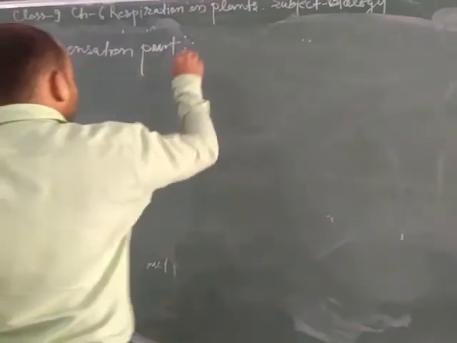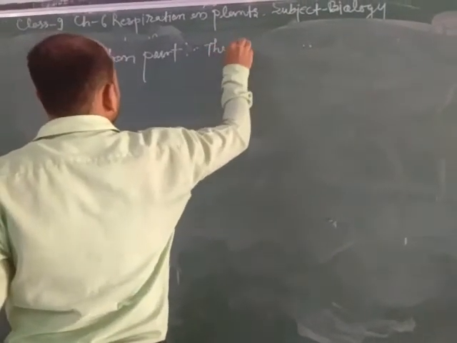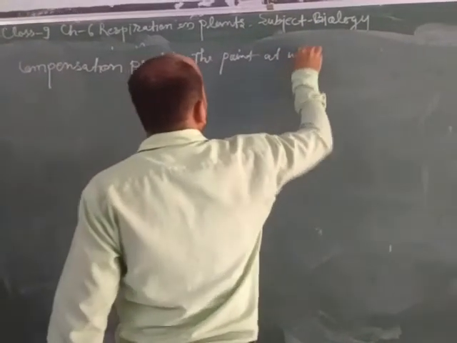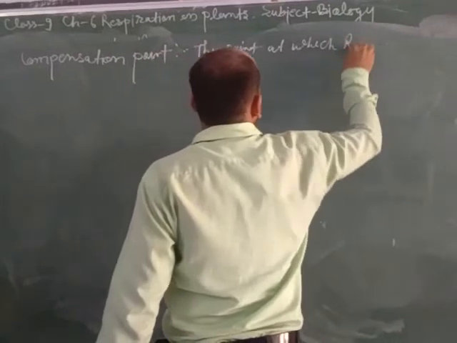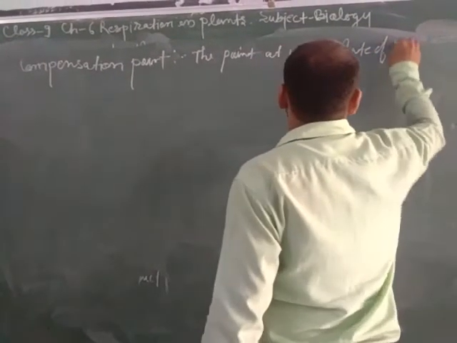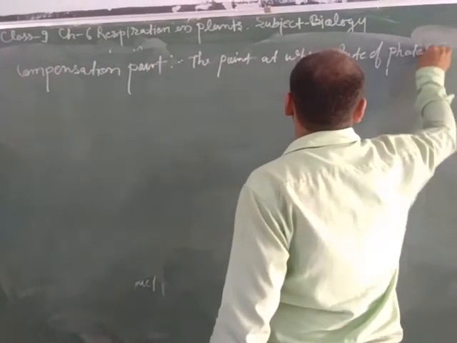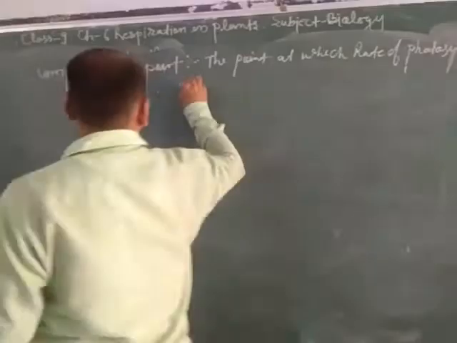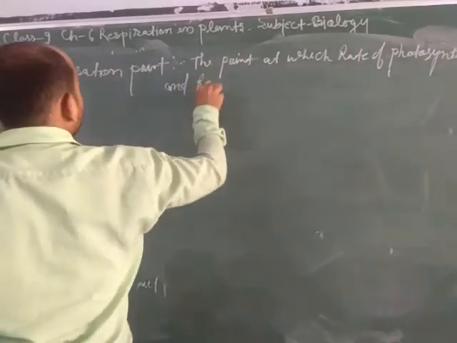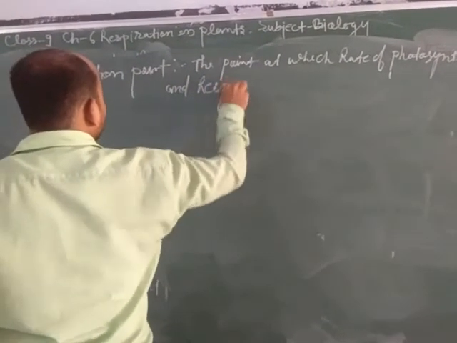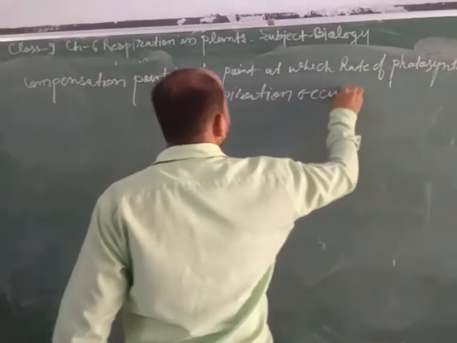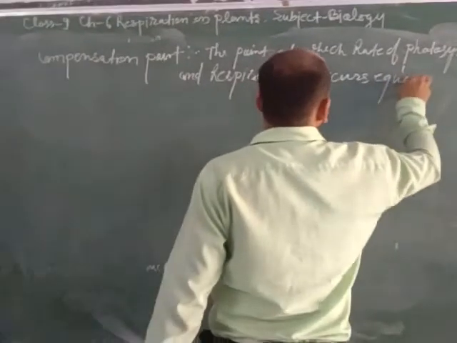The point at which the rate of photosynthesis and respiration are equal. Photosynthesis and respiration occur equally. This situation is called the compensation point.